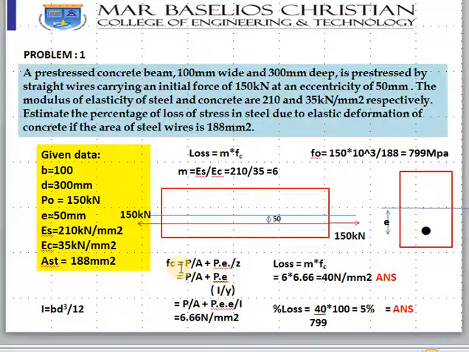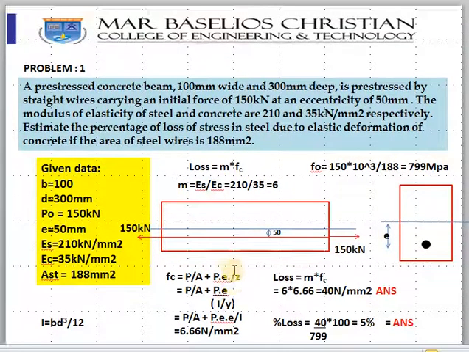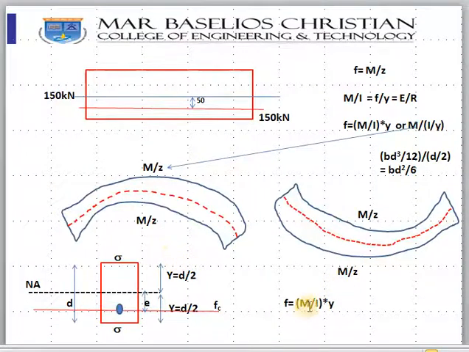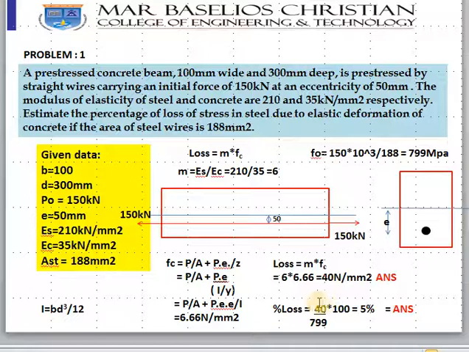That is how fc is equal to, because we will have a P by A, because when the tension is cut, it will try to push the concrete from both sides. So the stress will be P by A, it will be the same everywhere, plus M by I into Y, where I by Y is Z. So PE by Z, PE by I by Y.